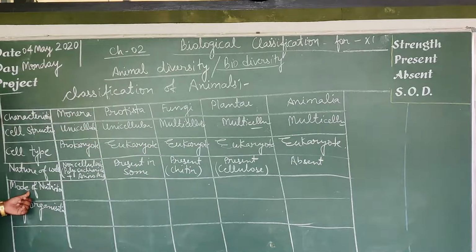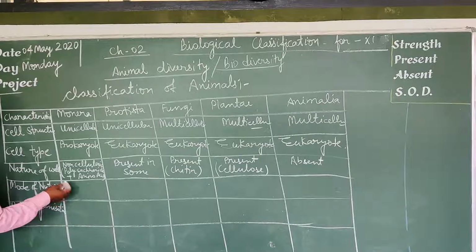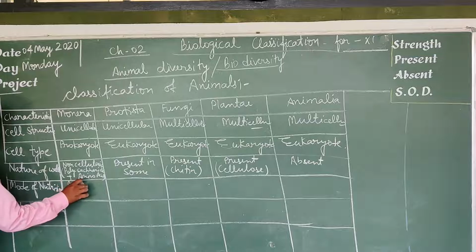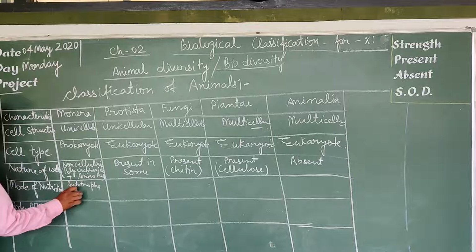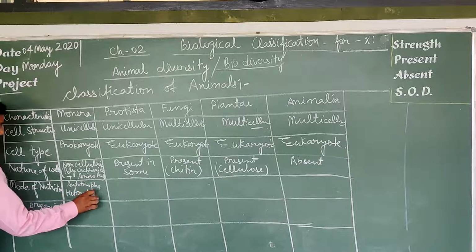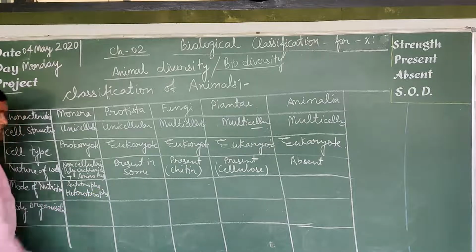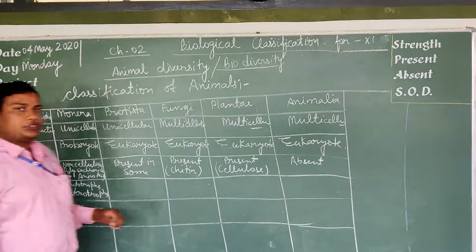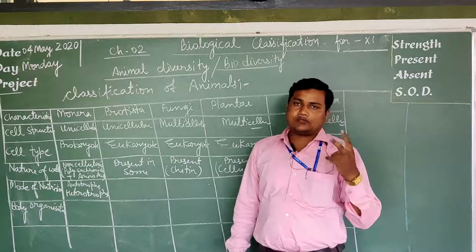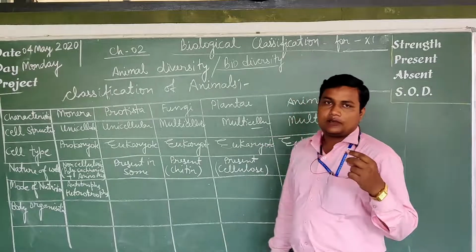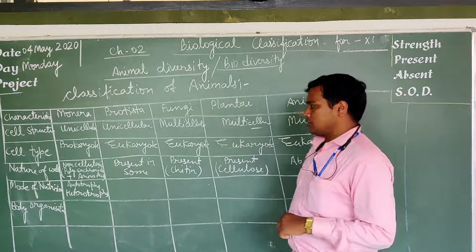Next is the mode of nutrition. In all the Monera, some are autotroph and some are heterotrophs. Autotrophs are those organisms which prepare their own food. Autotrophs are of two types: photoautotroph and chemoautotroph.